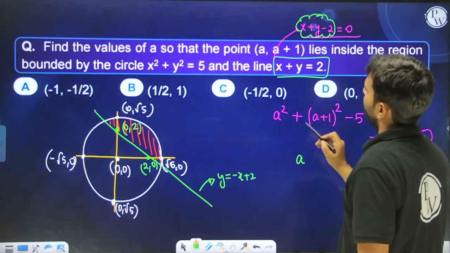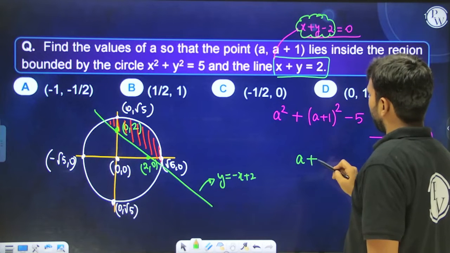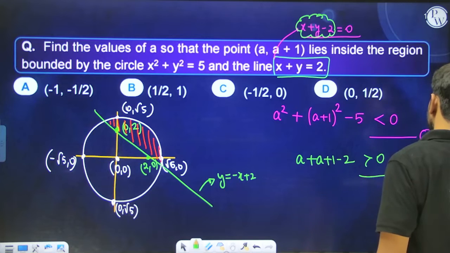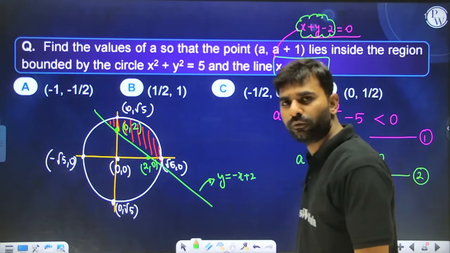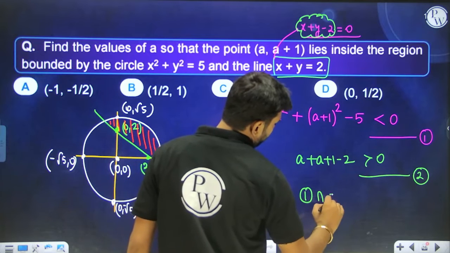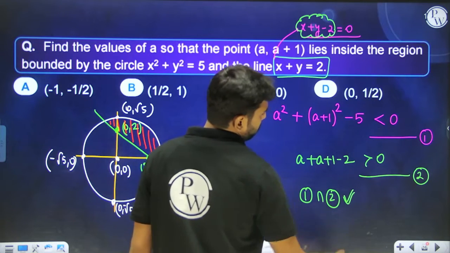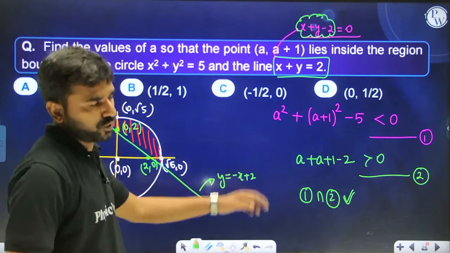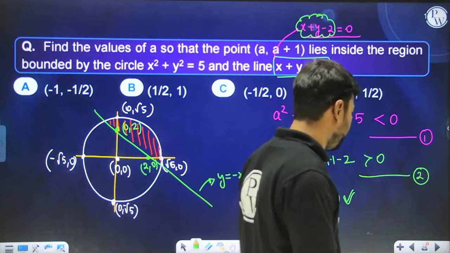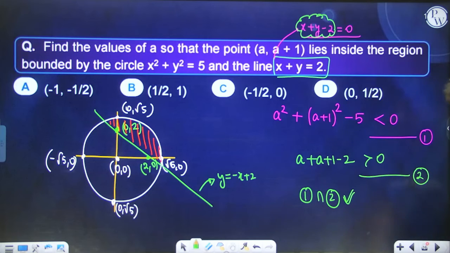So the moment we put (a, a+1), what we get is something like this, greater than 0. Just solve these two equations. What we're going to get is nothing but our answer. So the answer is going to be 1 intersection 2. That is the common region between these two conditions, right? So I hope you're going to get your answer quite comfortably without any difficulty, right?